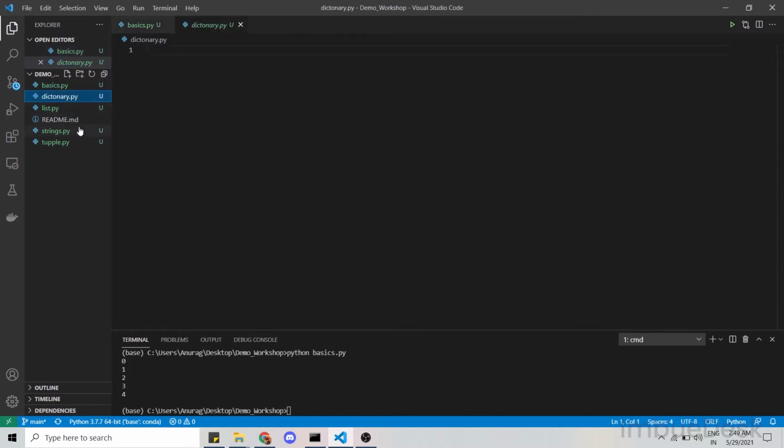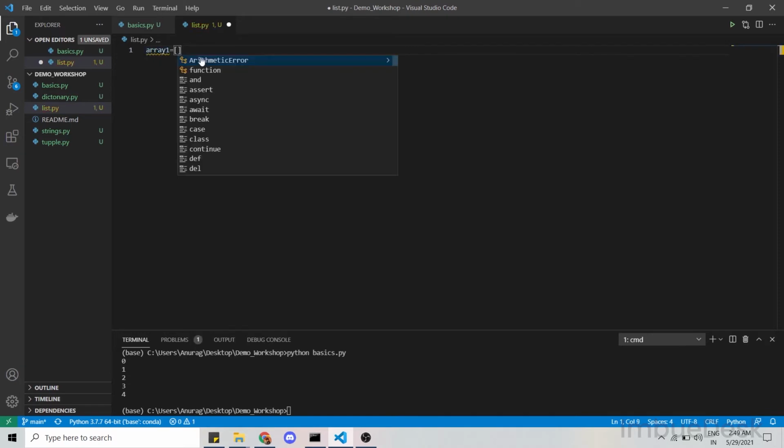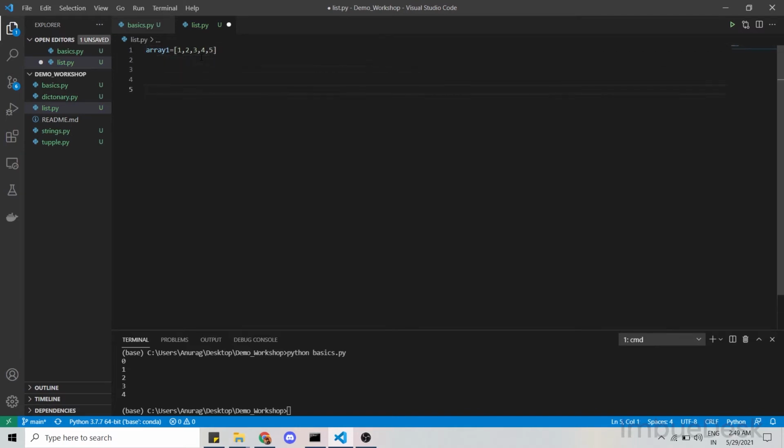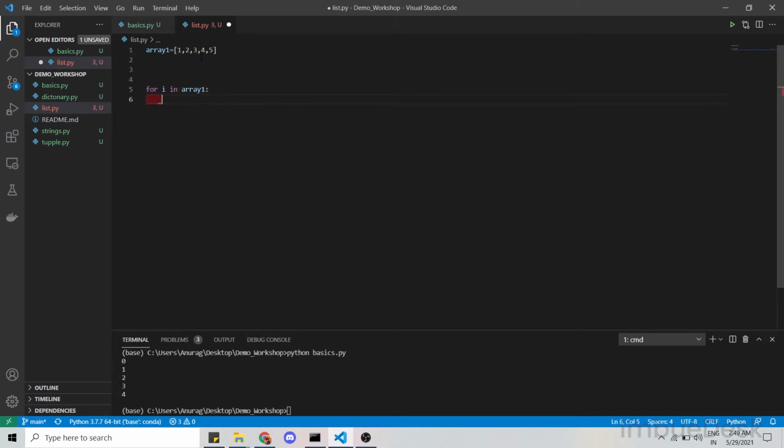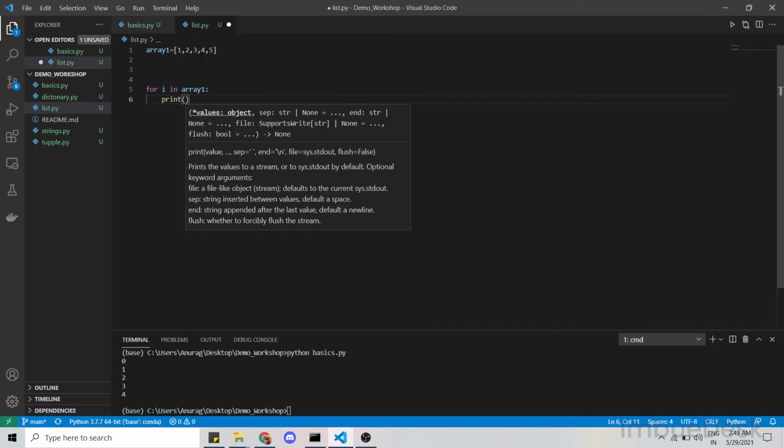Okay, so now let's go over lists. A list is just an array. So like an array, we create array1 and we put 1, 2, 3, 4, 5. If you want to iterate over it, we can type for i in array1, print i.